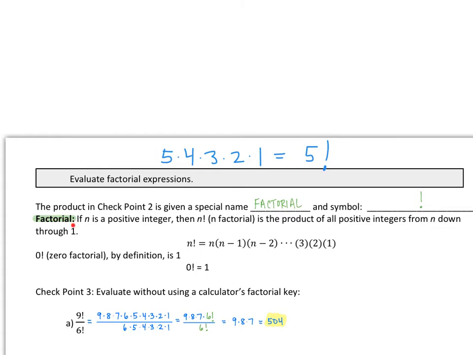Okay? So a factorial is the following. If n is a positive integer, so we could say 5, then n factorial, that's the way we read it, n factorial, is the product of all positive integers from n down through 1. So if I'm talking about 5 factorial, I would rewrite it as 5 times 4 times 3 times 2 times 1. Okay? So that's what 5 factorial is. n factorial just looks like this. One thing is 0 factorial is actually 1. It is not 0. So let's take a look at this first example.